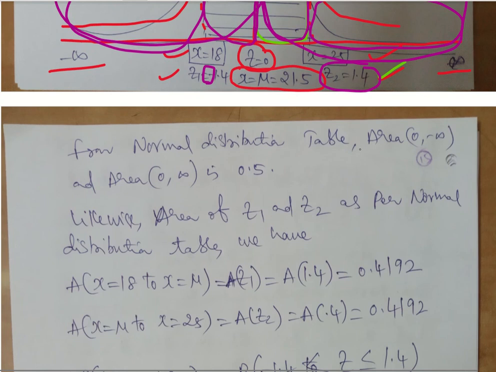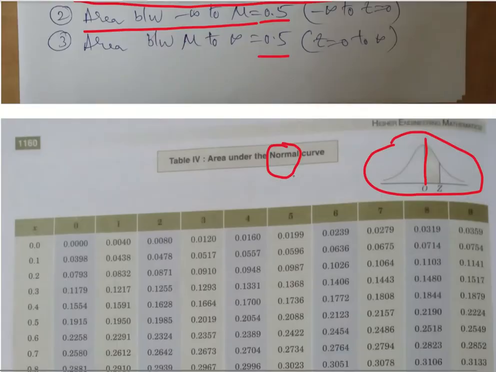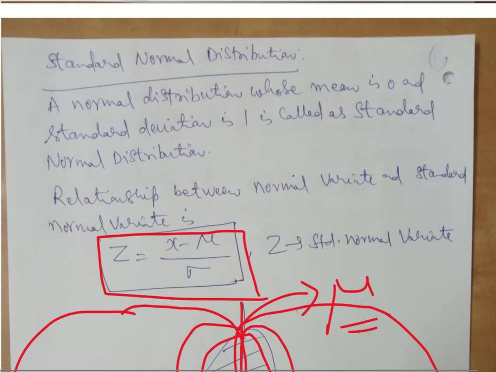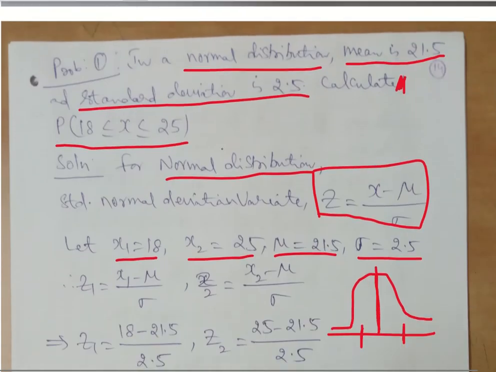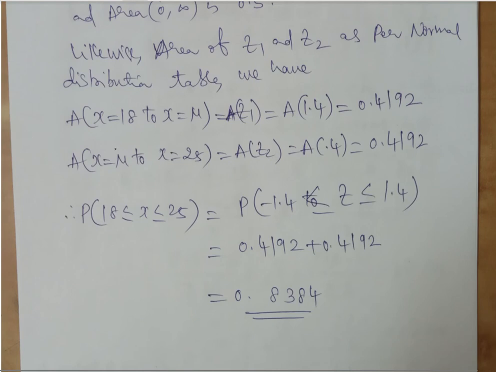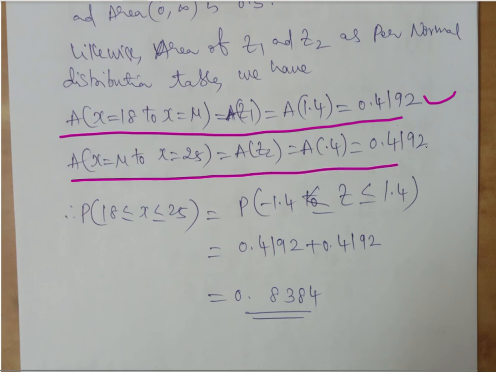So what is being asked now? We have to calculate the probability of having the value between 18 to 25. Yes. Now we have seen the area that covers 18 is 0.4192. The area that covers mu to 25 is also 0.4192.